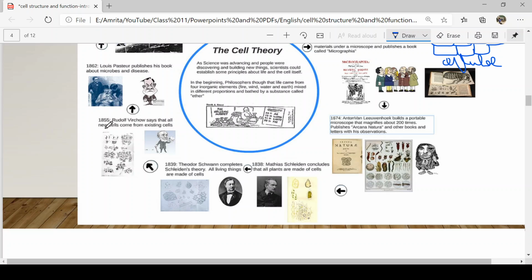Then in 1855, Rudolf Virchow proposed the concept of cell division. He said that all cells come from pre-existing cells. We have a parent cell which divides and gives rise to daughter cells, so two daughter cells form from a parent cell. All these three together give us the cell theory postulate: a cell is the basic functional, fundamental and structural unit of life. That is the whole gist of cell theory. Schleiden, Schwann, and Virchow are all credited for the cell theory.